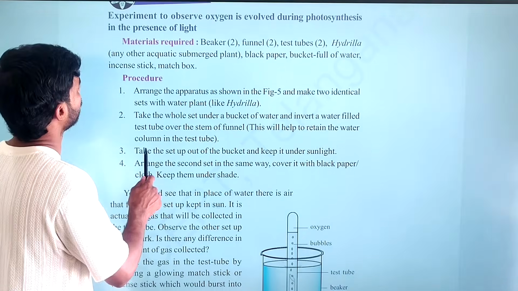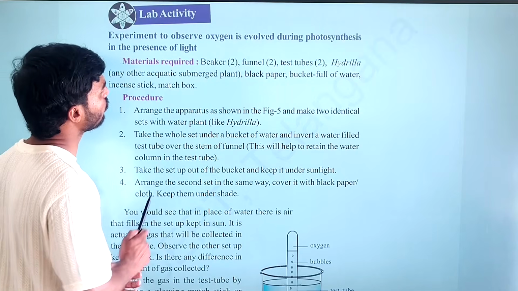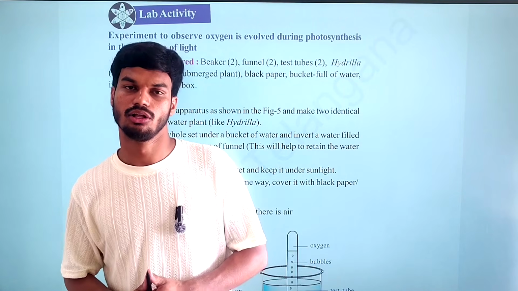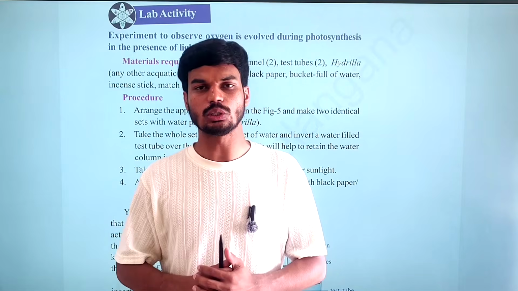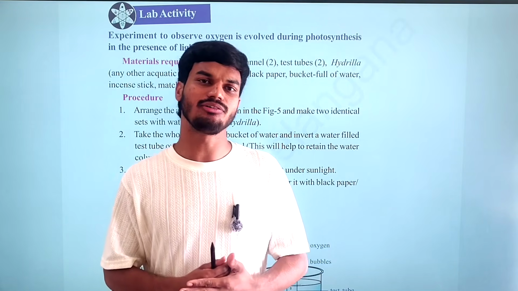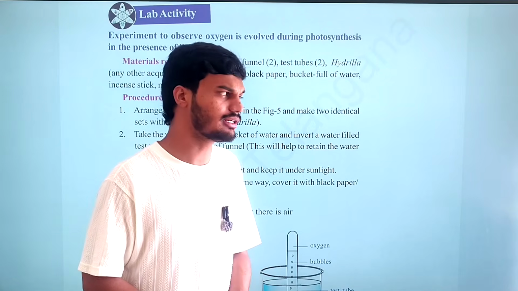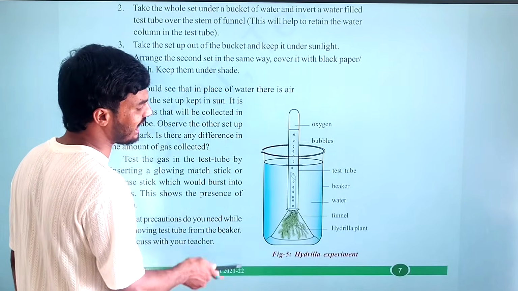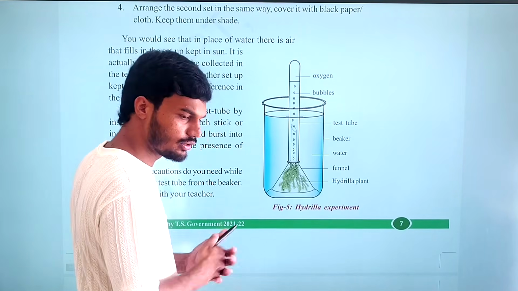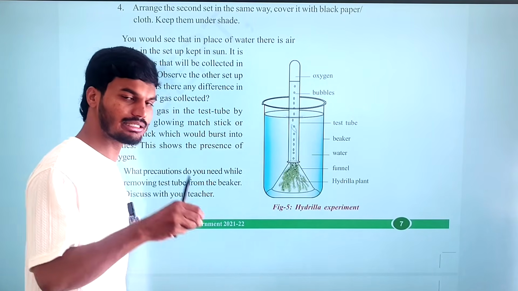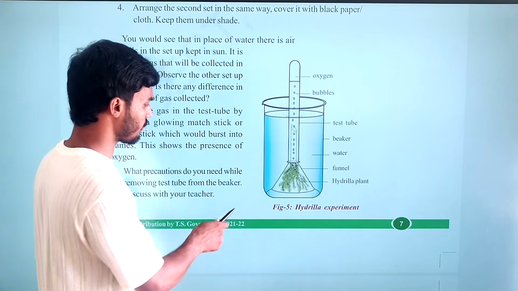Then coming to the lab activity: experiment to observe that oxygen is evolved during photosynthesis in the presence of light. What it is saying is that during the photosynthesis process, green plants will release oxygen. So we can prove with an experiment that during the photosynthesis process, the plants will release some amount of oxygen.